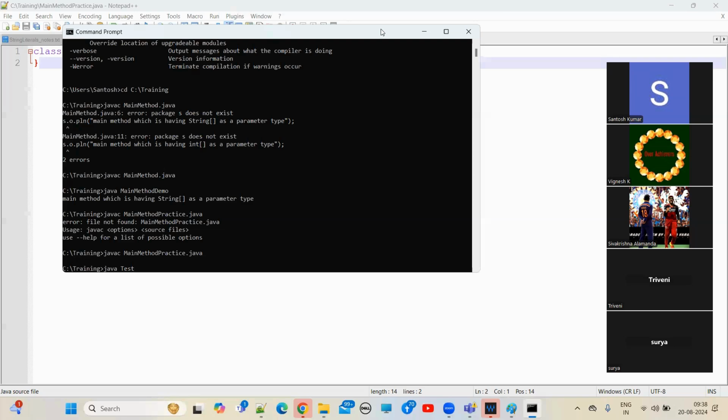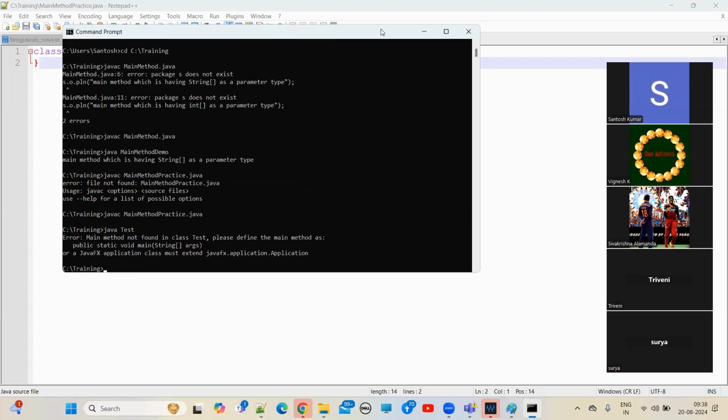The main method not found in class test. Please define the main method as public static void main string array args. What is the error message you are seeing?